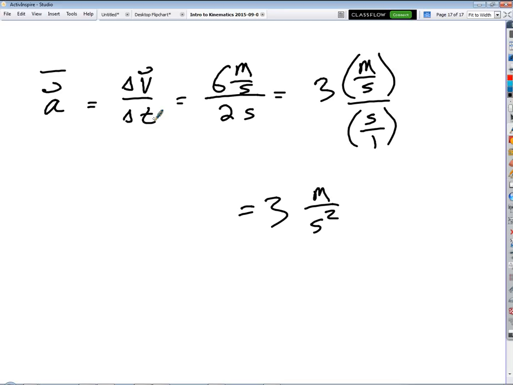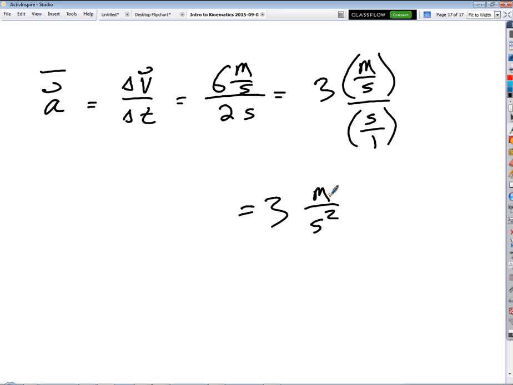So one way to think about this, the acceleration, the rate of change of velocity, is 3 meters per second per second. So every second we're increasing our velocity by how much? 3 meters per second, right?